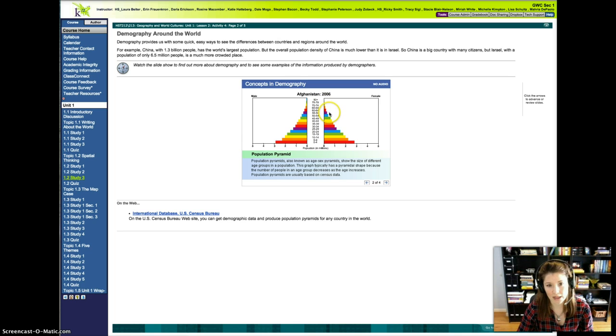So usually you'll see a pyramid looking like this. If there is a baby boom or a group that has, for some reason, like during a war, experienced a significant trauma, you might see a group go in, or if it's a baby boom, one of these groups would shoot out and be outside of that normal population pyramid.